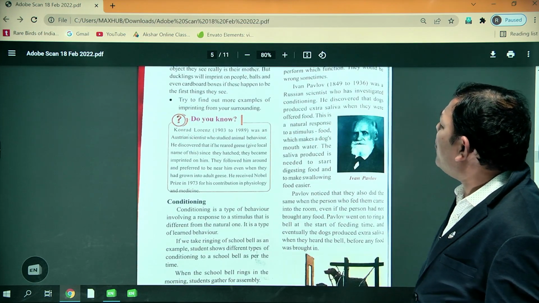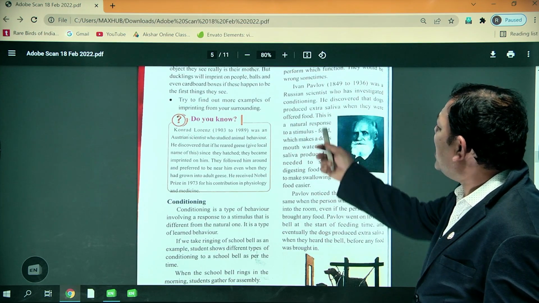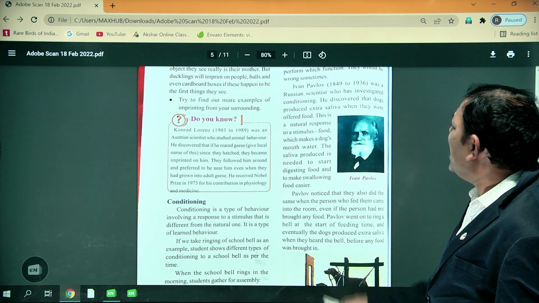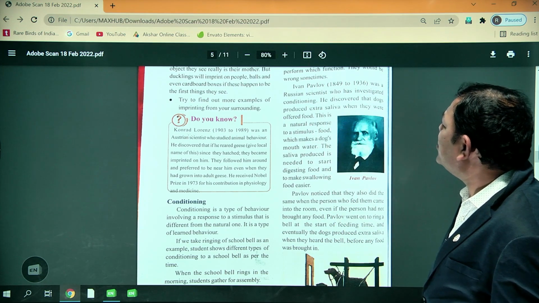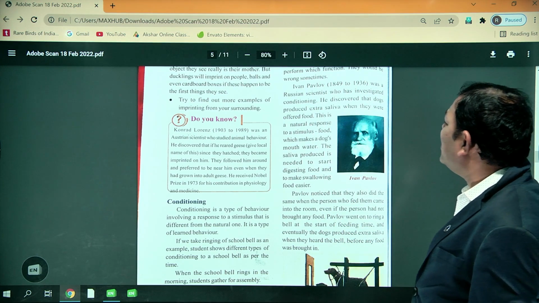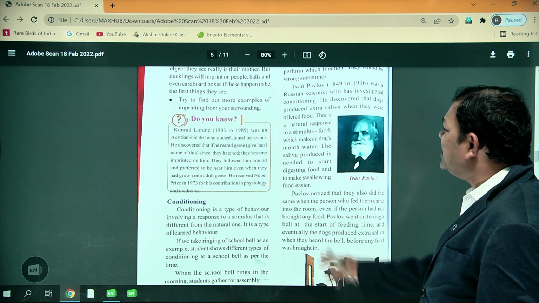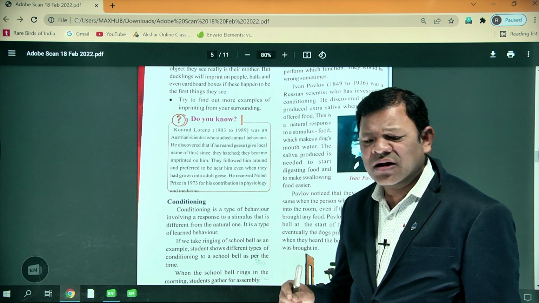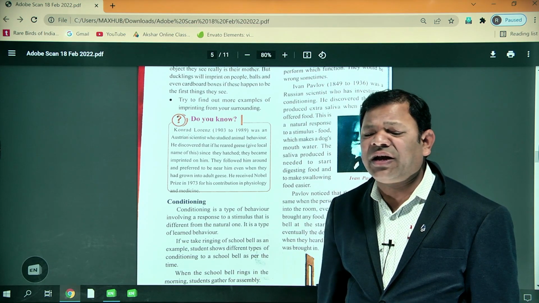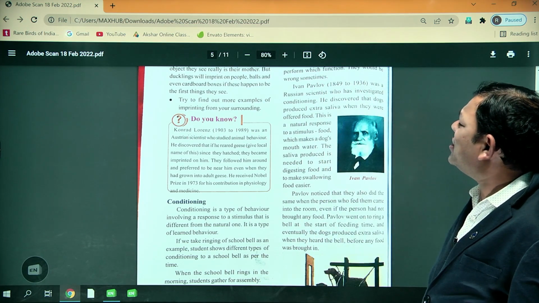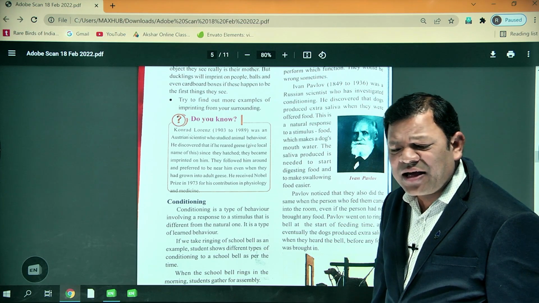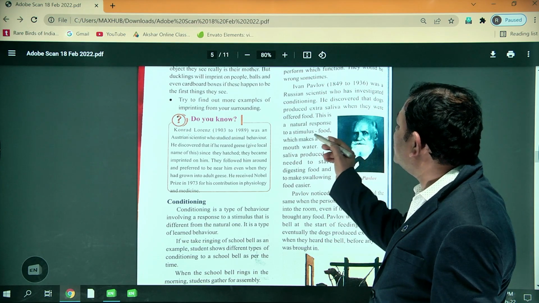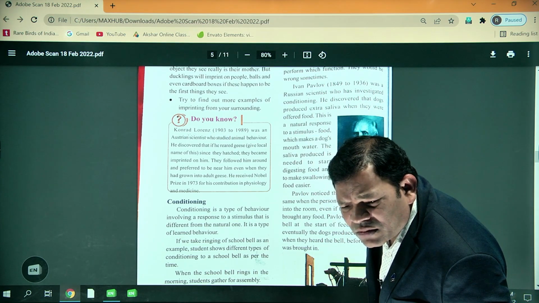Ivan Pavlov was a Russian scientist who investigated conditioning. He discovered that a dog produced extra saliva when offered food. This is the natural response. The natural stimulus is providing food. What is the natural response? Secretion of saliva. So, any doubt?